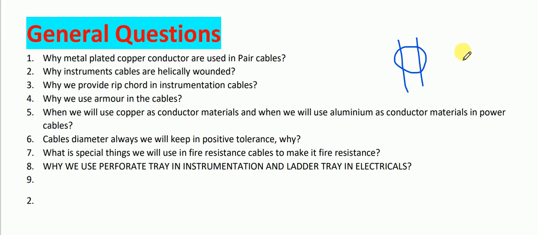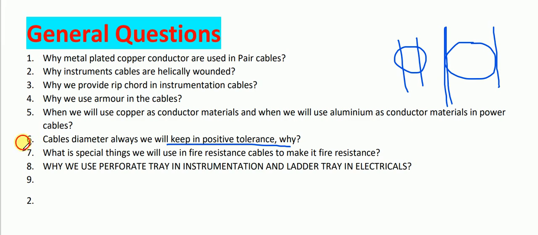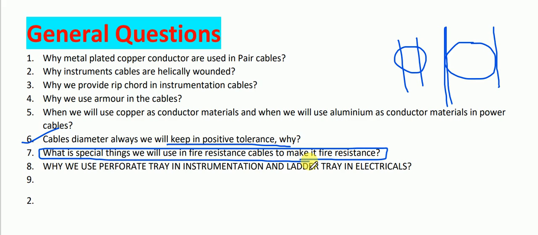But if our cable is in the positive tolerance, what will happen? It will be tightly fitted in the gland. So the gland will be fitted very tight. That is why we keep positive tolerance in the cable; negative tolerance is not acceptable. Okay, what special thing do we use in fire resistance cable to make it fire resistant? Mica tape is applied inside the fire resistance cable to make it a fire resistance cable.